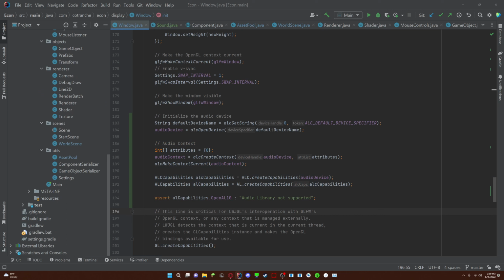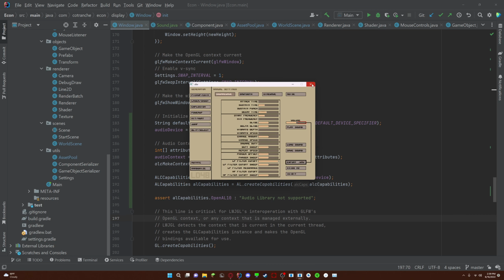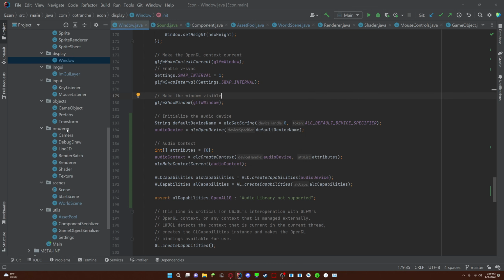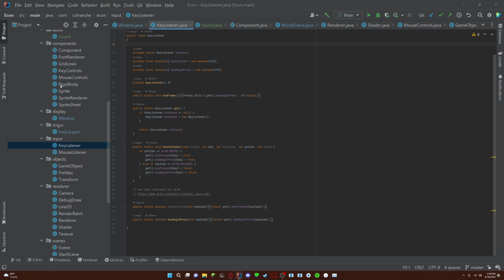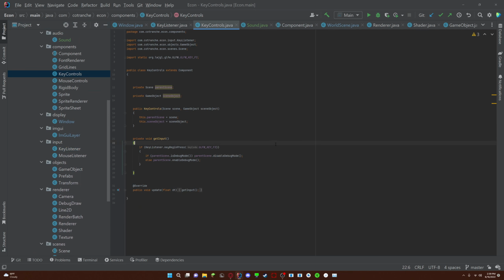But anyways, now all I have to do is actually create the sound, which I will be doing with SFXR, and then I just have to add it so that I can actually play it with the game. So first I'm going to do the latter, and inside of the key controls, I will just add a temporary control. So I'll just say slash to do temporary. This is how I'm marking all of my temporary code bits.